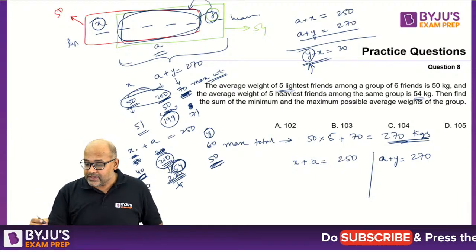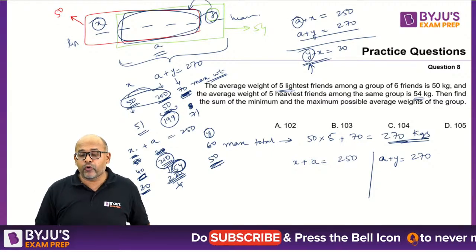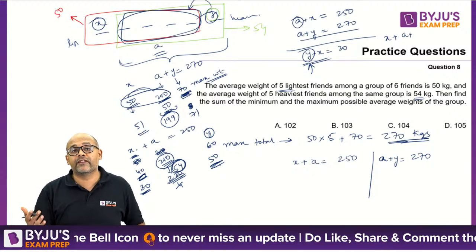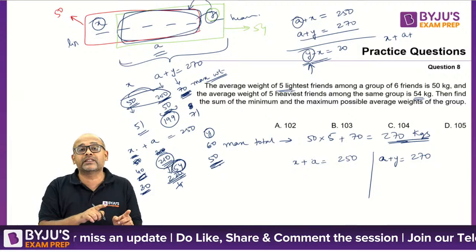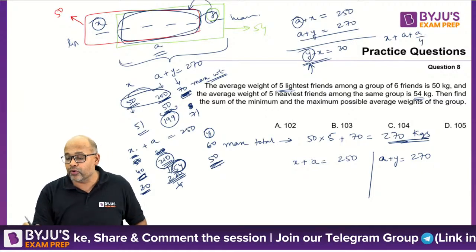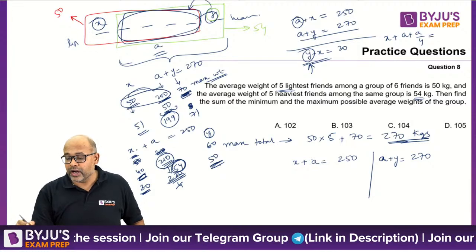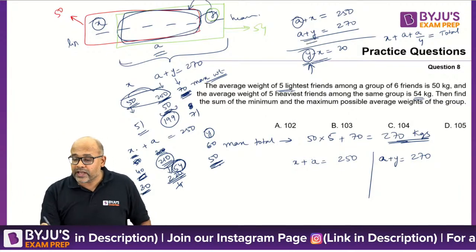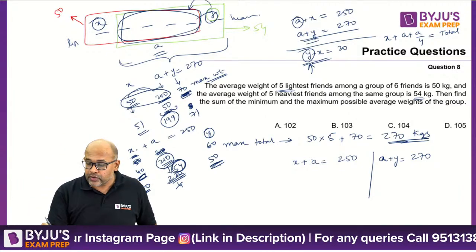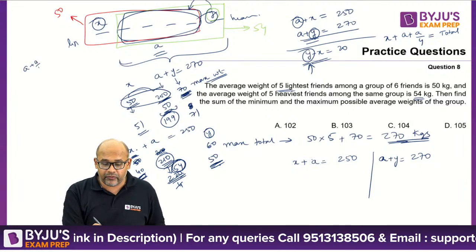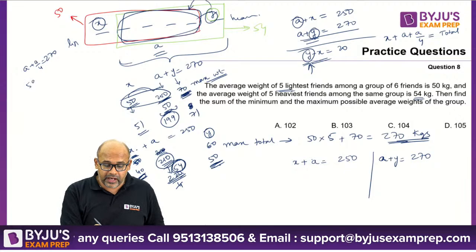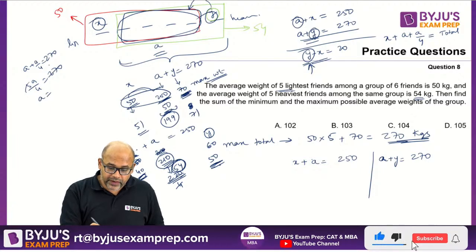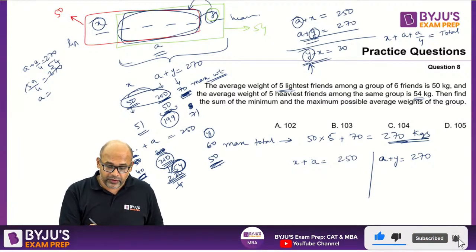So basically what you're saying is, if the in between 4 people is A, so you'll have X plus A plus, now what is y? Y should be equal to each person who is in between, that is a by 4. This should be adding up to your a plus x plus y. So this should be your total. So a plus y is 270. What is the lowest that you can go? So remember a plus a by 4 is 270. So this is 5a by 4 is 270. So your a will be 54 into 4.